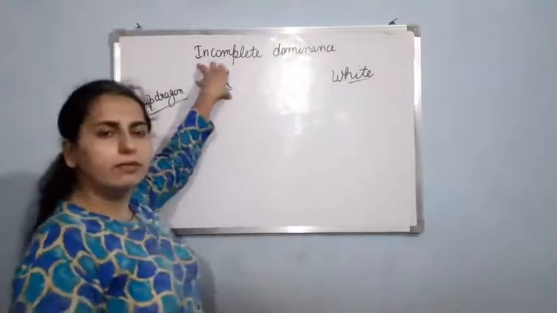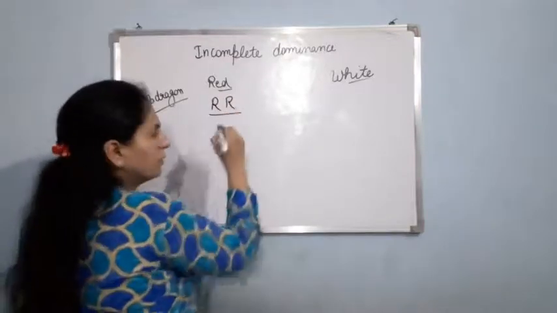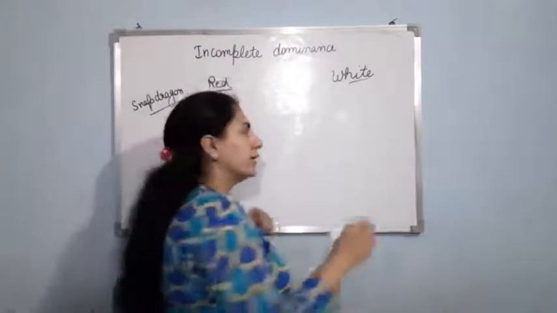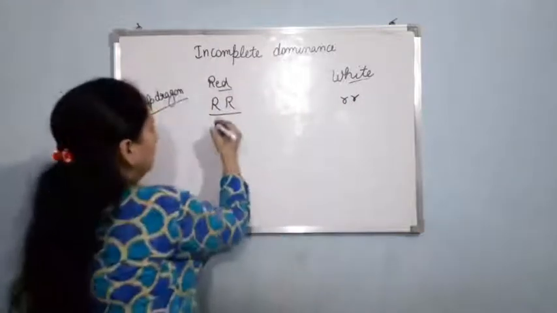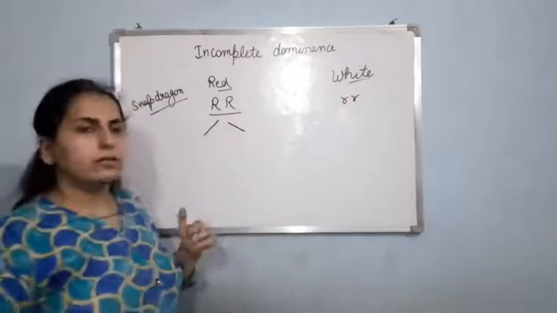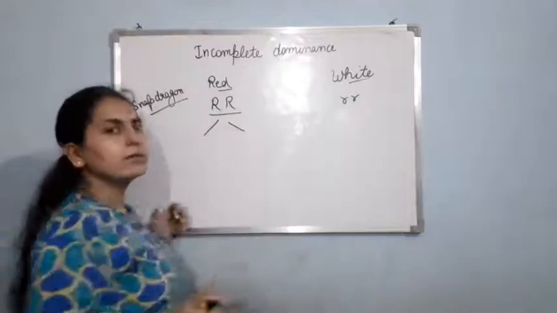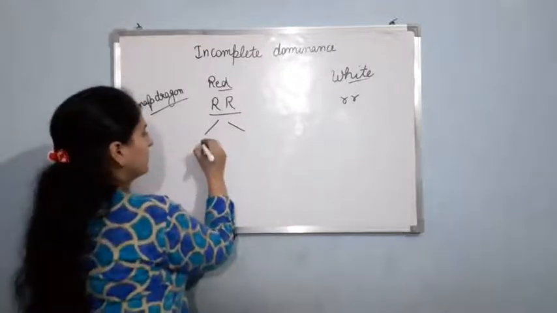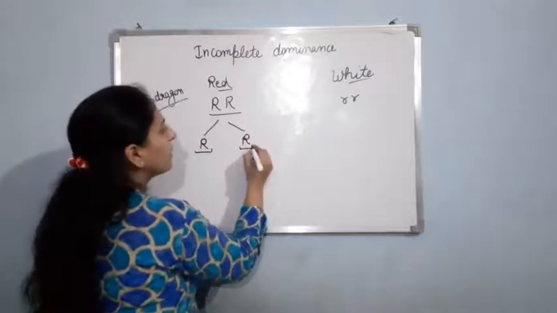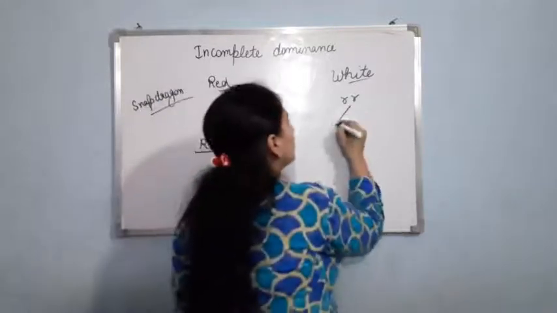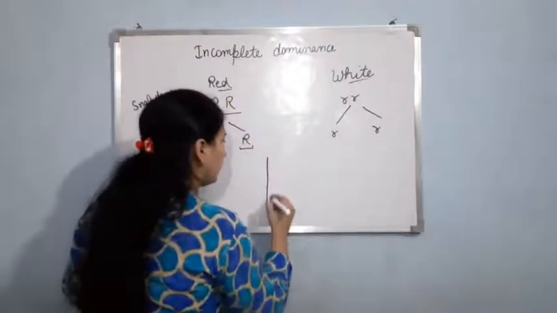Now for the red colored flower we'll use capital R, capital R. Okay, and for white it will be small r, small r. Now if I talk about the gamete formation, then according to the law of segregation, these two alleles will get segregated like this. One gamete will be having one allele and the second gamete will be having the other allele, and similarly in this way. Now I am making a cross with the help of a Punnett square.